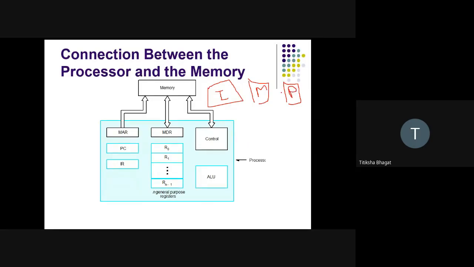But now we will take a zoomed look at the processor side. What is the job of the processor, and what is its elaborated version?